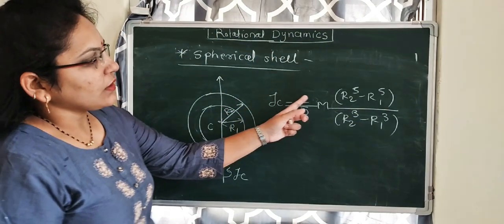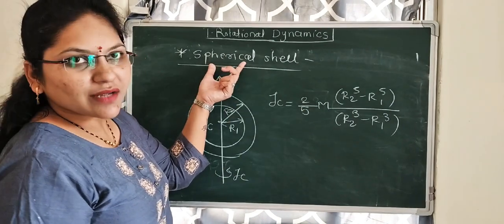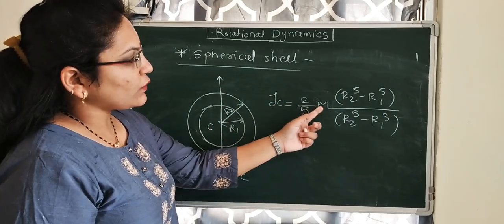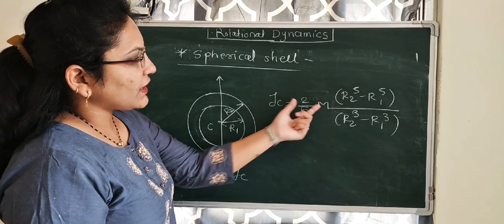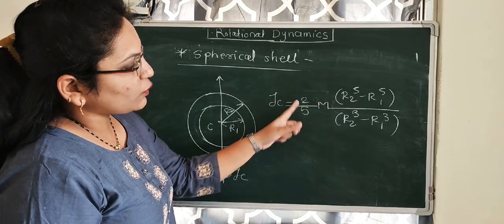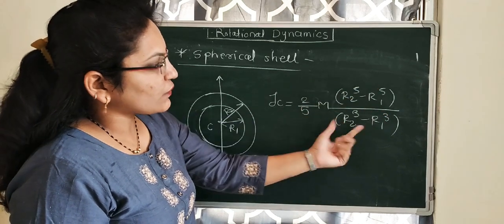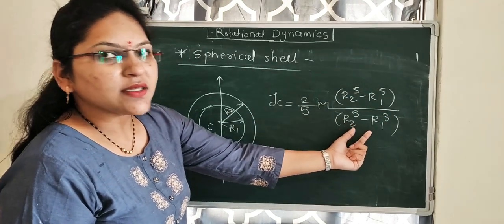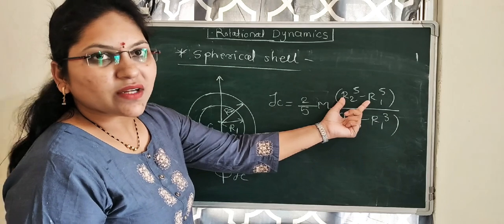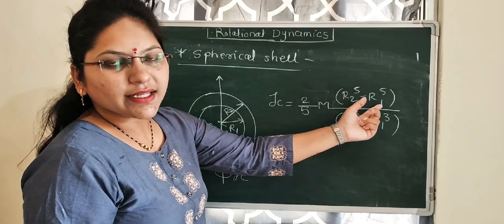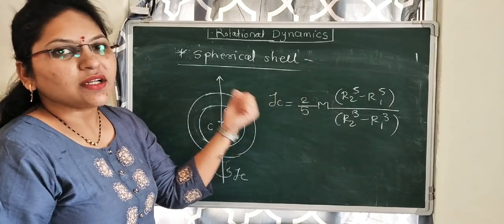Here 2 by 5, moment of inertia for sphere is 2 by 5 m r square. Here there is change, which is 2 by 5 m into R2 raised to 5 minus R1 raised to 5 upon R2 cube minus R1 cube. What are R1 and R2? R1 is inner radius and R2 is outer radius.